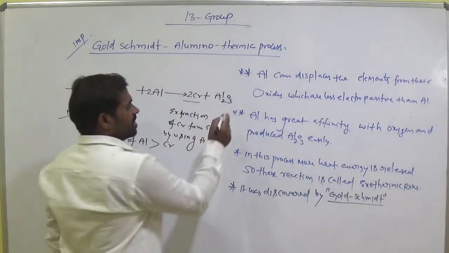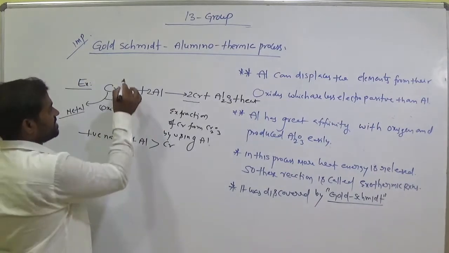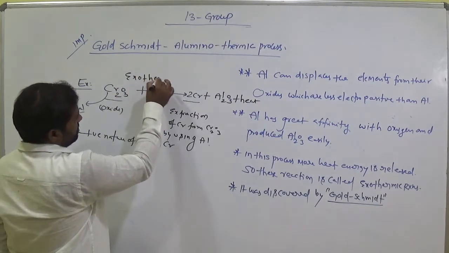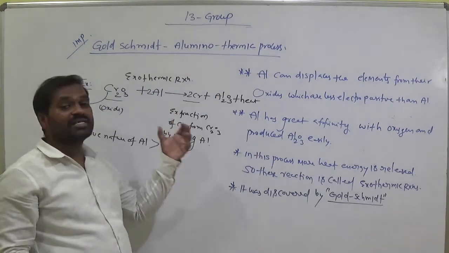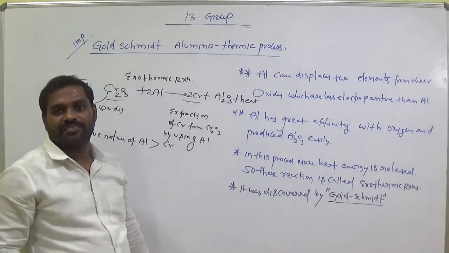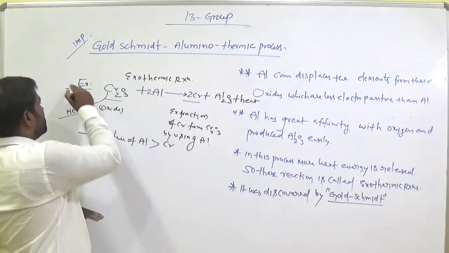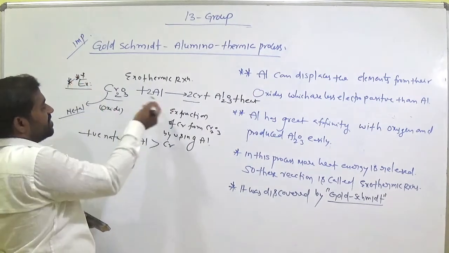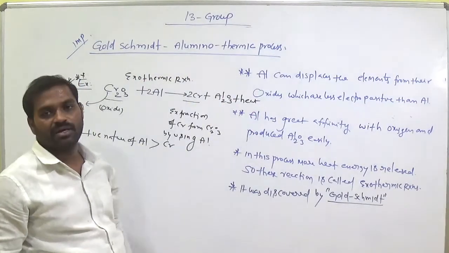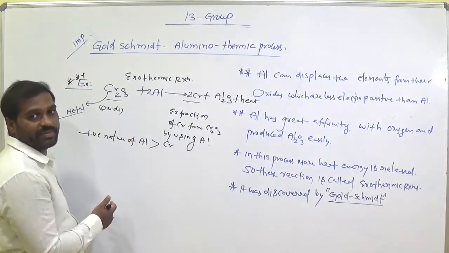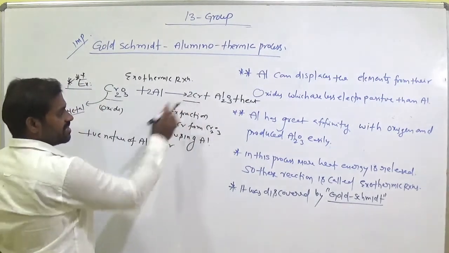Clear? So here some quantity of heat energy is released after the reaction. So it is an exothermic reaction. Heat energy is released. So this phenomenon was discovered by Goldschmidt. This is called the aluminothermic process, a very, very important reaction. During the reaction with aluminium, heat energy is produced. This phenomenon is called the aluminothermic process, the Goldschmidt aluminothermic process. Okay, clear?